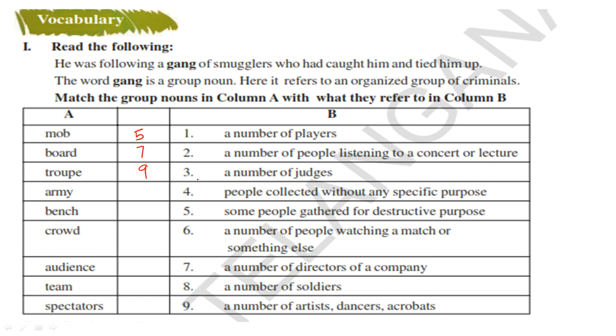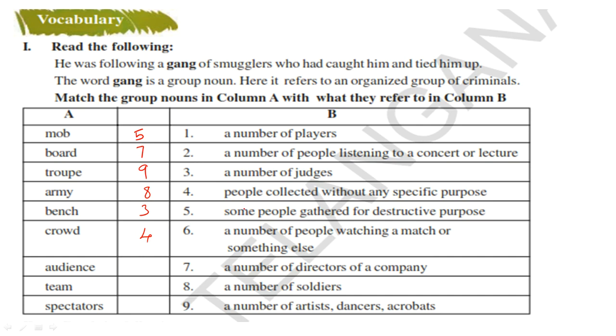Army. So what is army? Army is nothing but a number of soldiers. Next, bench. What is bench? A number of judges. So a bench of judges is called bench, a number of judges sitting together. Crowd. So what is crowd? People collected without any specific purpose. If there is a fight or if there is something going on, people gather around that place, right? So that is called crowd.